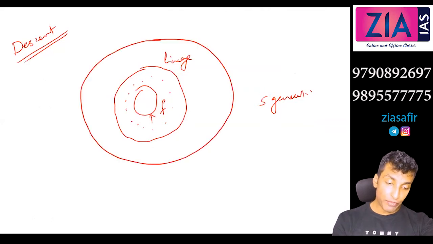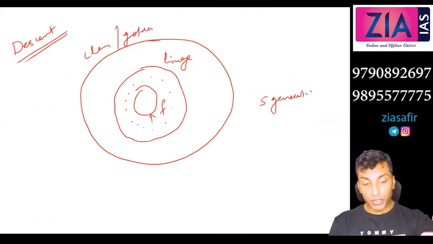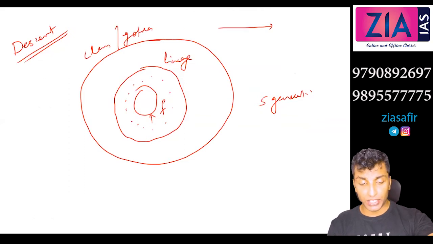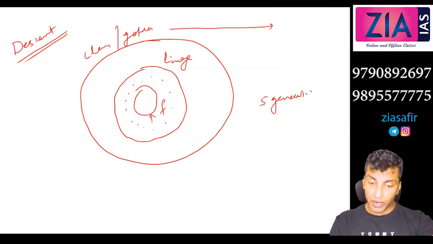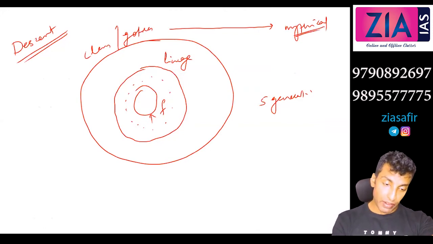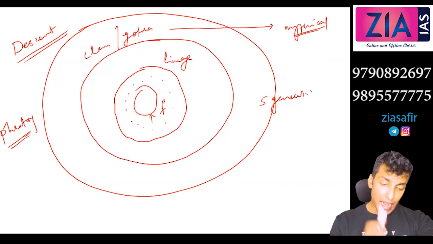Above that you have clan, and this is what you also understand as Gotra. So with different lineages, the common ancestor may be 7 generations, 8 generations, or maybe even a mythical ancestor. You may not even know who the ancestor is, but you say that we all belong to that. That is a clan or Gotra. If you go even further, there is a higher level. This higher level is Fraty, which you can see in some tribal setups, or Fraty can also be understood as caste.